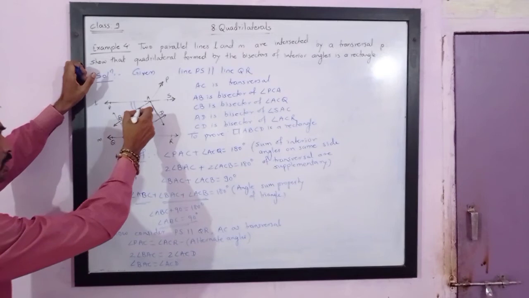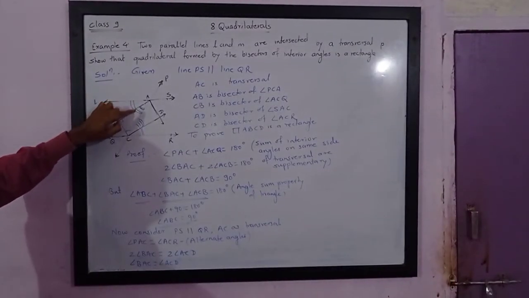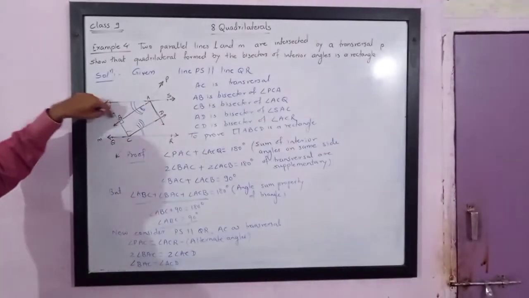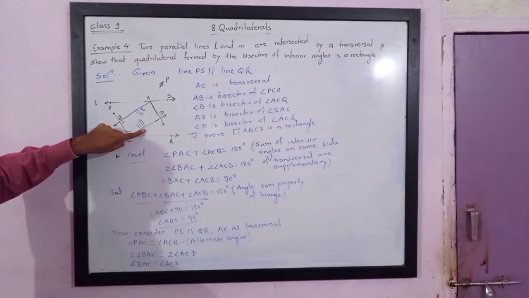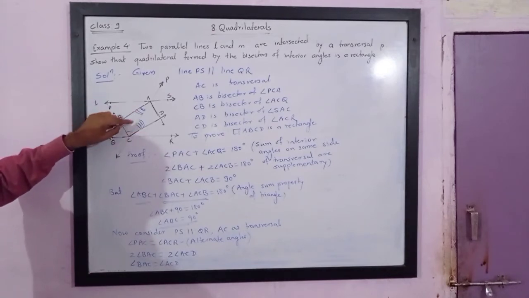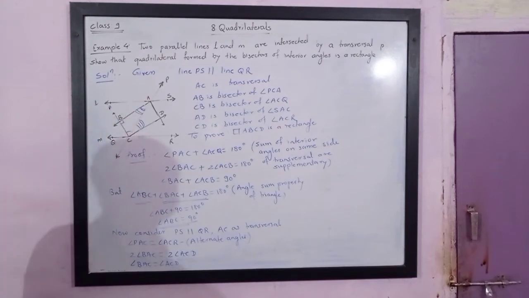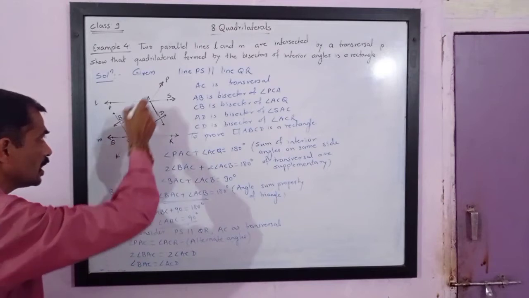Now look at the figure. We have got BAC equals ACD. We have got these two angles equal. ACD is this angle and BAC is this angle. We have got these two angles congruent. Now, if these two angles are congruent, watch carefully. These are two lines and this is a transversal.